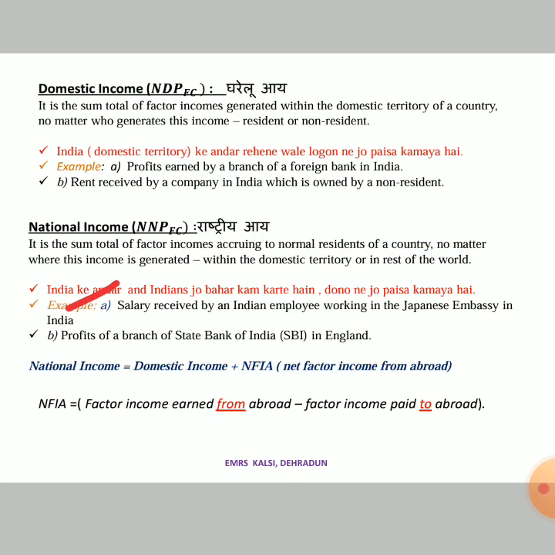Salary received by an Indian employee working in the Japanese embassy in India. So an Indian employee is working in the Japanese embassy. Who will give the salary? The Japanese embassy will give the salary. So that person is receiving money from a foreign entity, a foreign institution. But he is earning money inside India. Or we can say he is receiving money from abroad. But the main thing is the employee is Indian.